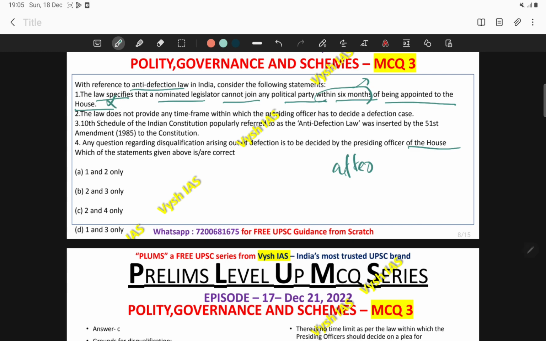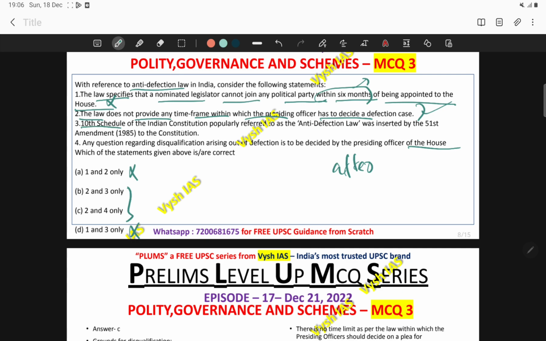Then look at the second statement. The law does not provide any time frame within which the presiding officer has to decide a defection case. Now this is a true statement. Even though it is sounding like an incorrect statement, it is actually true. So second is correct and one is wrong. So you can search at the options. One is already wrong. So you can eliminate 1 and D. Then second is correct. So you have to choose between these two.